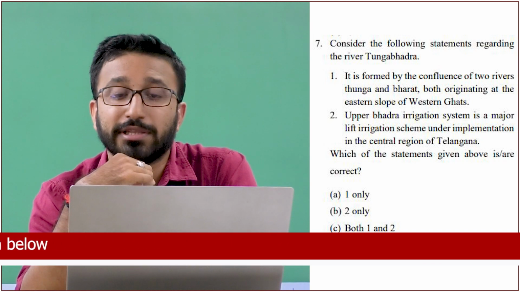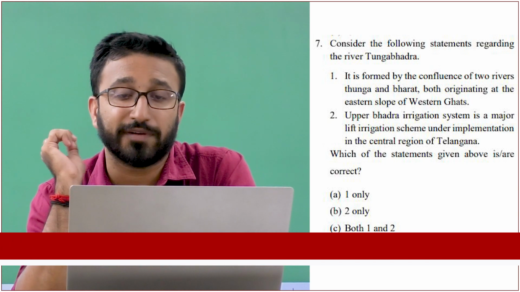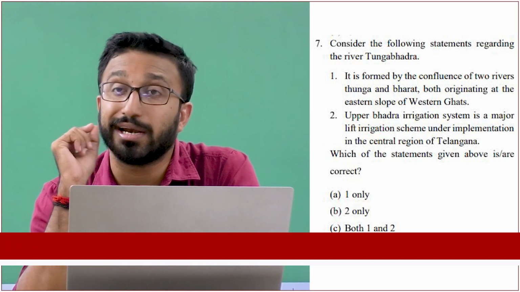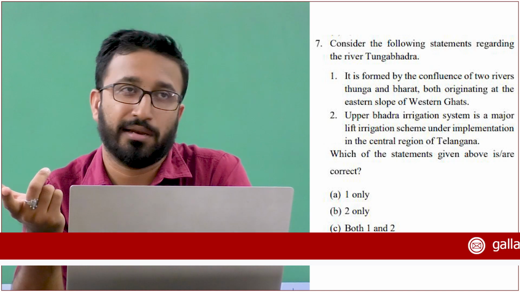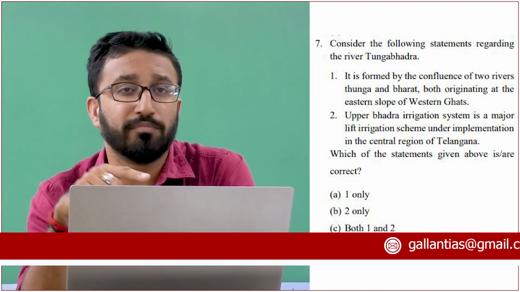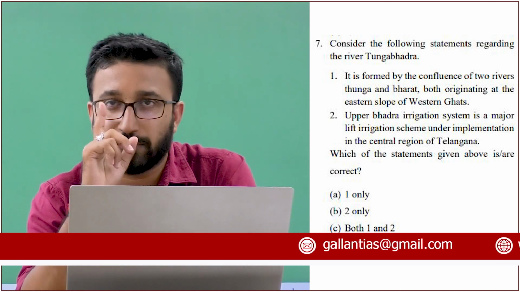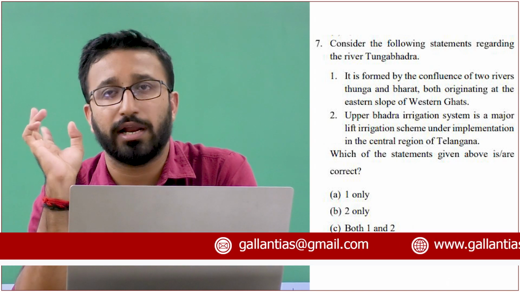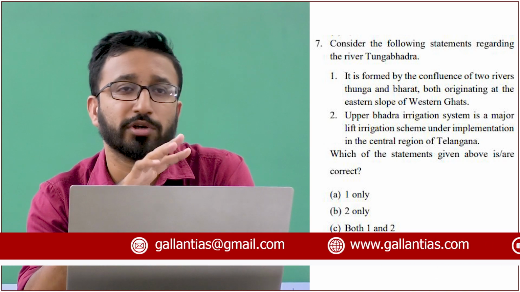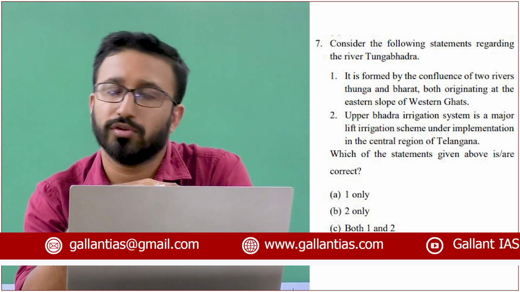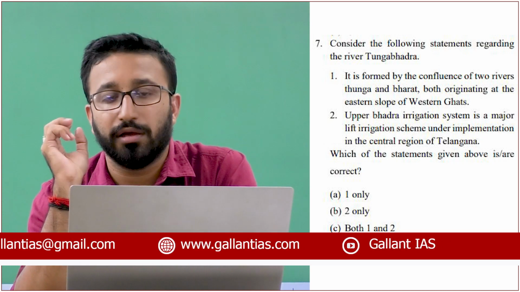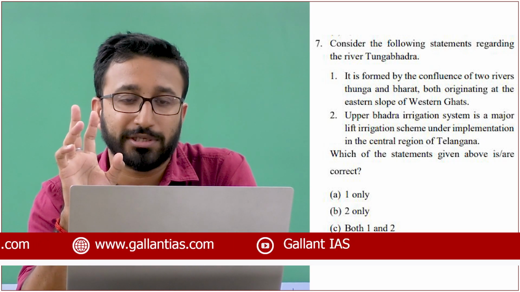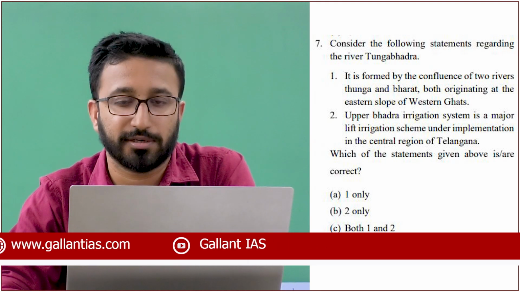The second one: the Upper Bhadra irrigation system is a major lift irrigation scheme under implementation in the central region of Telangana. No, because it rises from Karnataka and flows through the boundary of Andhra and Telangana, so the majority of the portion lies in Karnataka. Telangana is the wrong part there. So option A, 1 only, is the right answer.